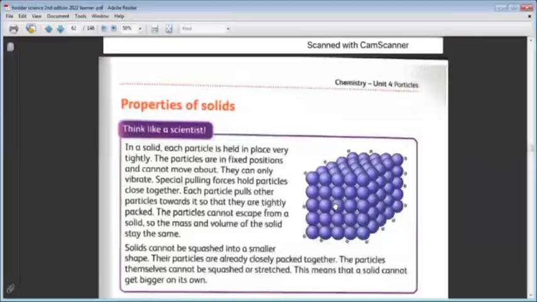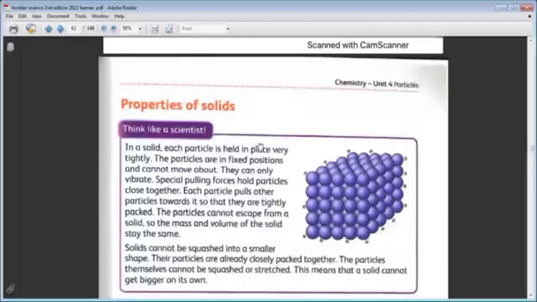Its shape doesn't change. In a solid, each particle is held in place very tightly. Each particle stays in its place. It vibrates in its place, but it's still in its place. The particles are in fixed positions. Each particle alone cannot move alone, and this one cannot move alone. They move all together by vibrating. Its movement is vibrating movement.